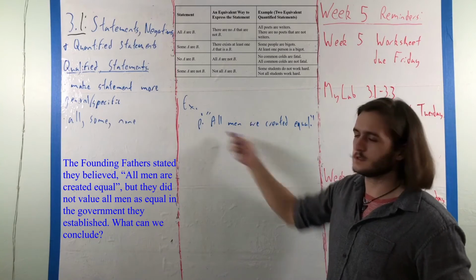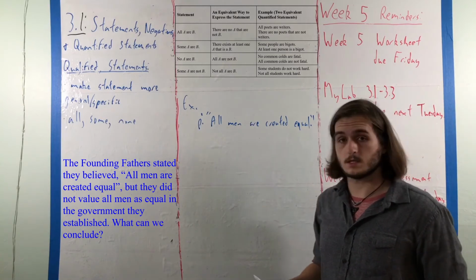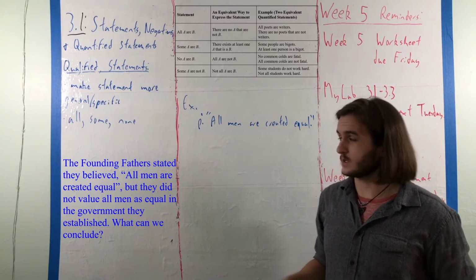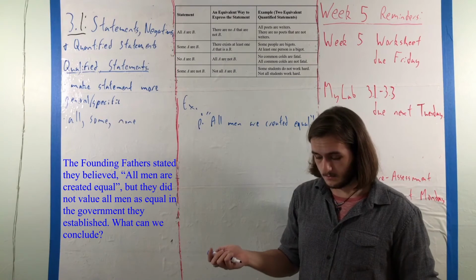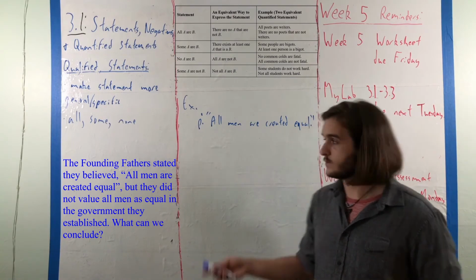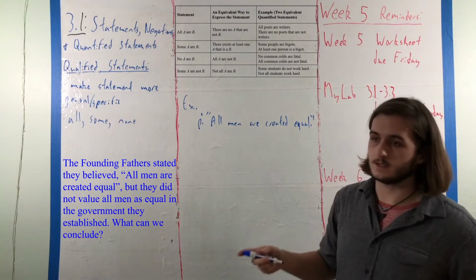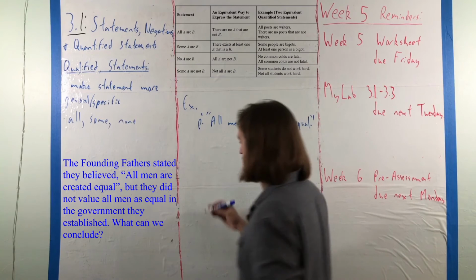But because in looking at how the American government was formed and looking at some of the decisions that were made, especially early on in the formation of the American government, we can conclude that all men were not established as equal. So the truth of this statement, at least as it pertains to the Founding Fathers' belief, was the negation.